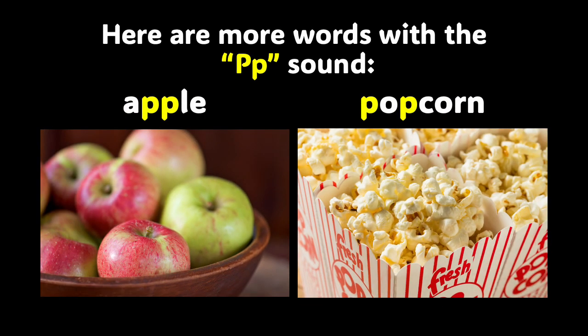These two words, boys and girls, have the P sound in the middle. Look at the word on the left. We have apple. Apple. Did you hear the P sound? Now we have a word that has the P at the beginning and also in the middle. A word like popcorn. Do you like popcorn? I do. Let's say these words together. Apple, popcorn. You did a fantastic job. Let's keep learning.